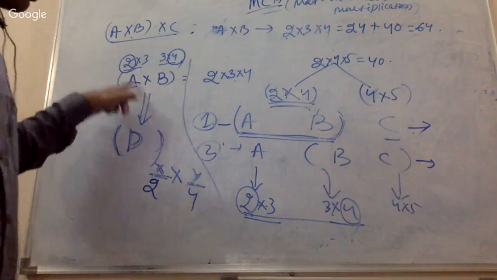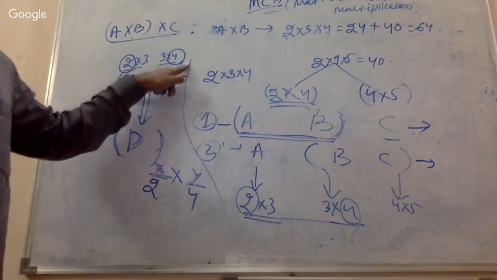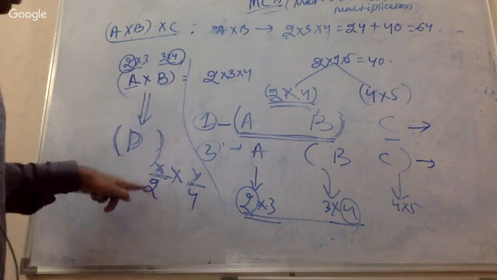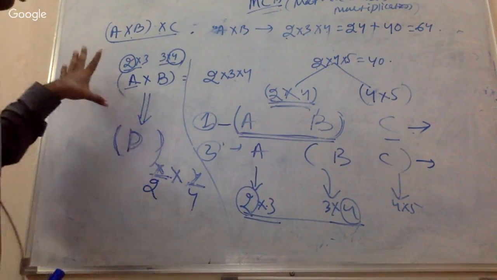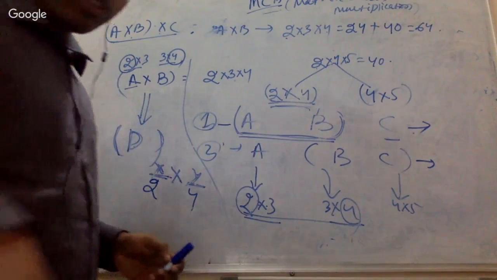You can just try: take a 2 cross 3 matrix and multiply it with a 3 cross 4 matrix. You will get a result of 2 cross 4. The number of rows is 2 and the number of columns is 4. Okay, so if this part is getting clear, now just tell me